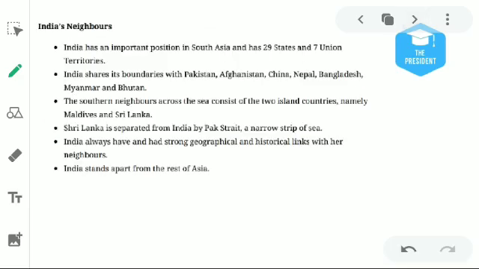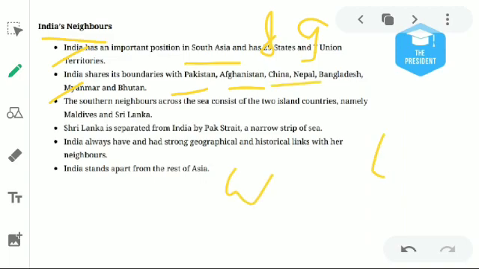India's neighbors. We will talk about the Indian numbers. India's important position in South Asia: it has 28 states and 9 union territories. India lies in South Asia. India shares boundary with Pakistan and Afghanistan in the west side, okay?